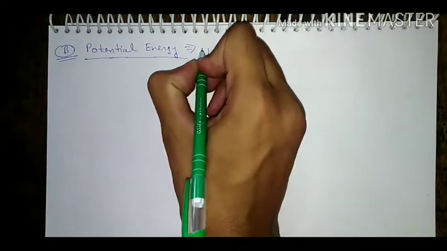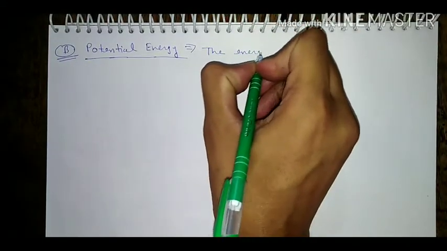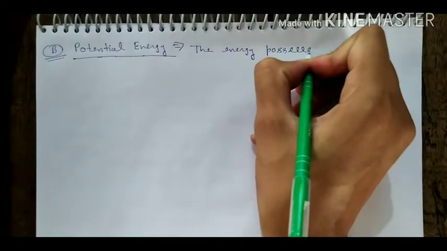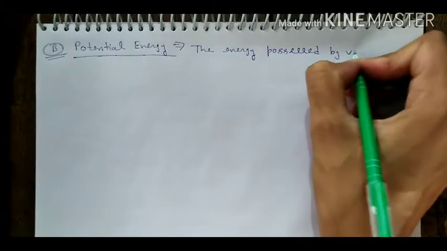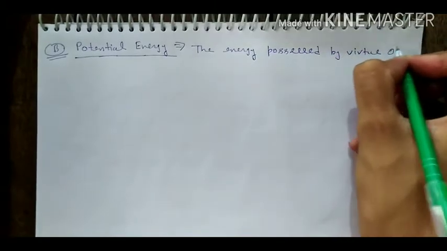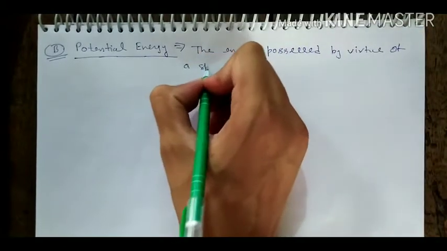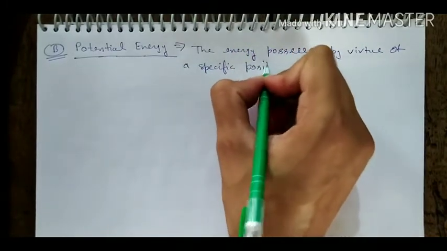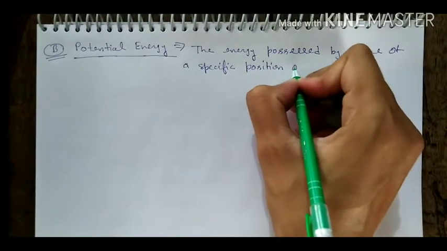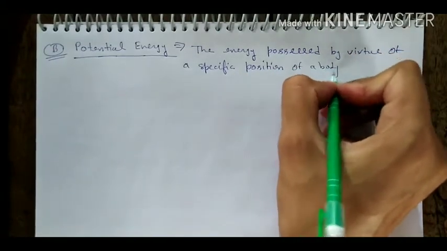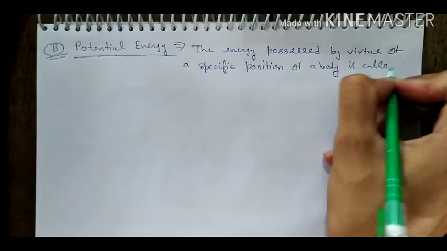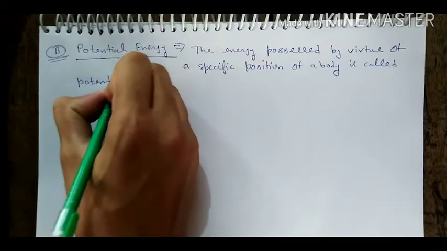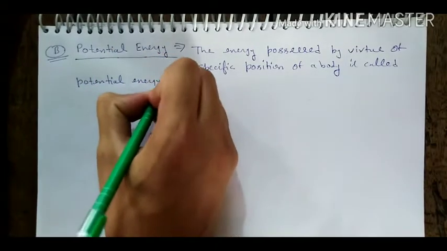So we can write here: the energy possessed by virtue of a specific position of a body is called potential energy.